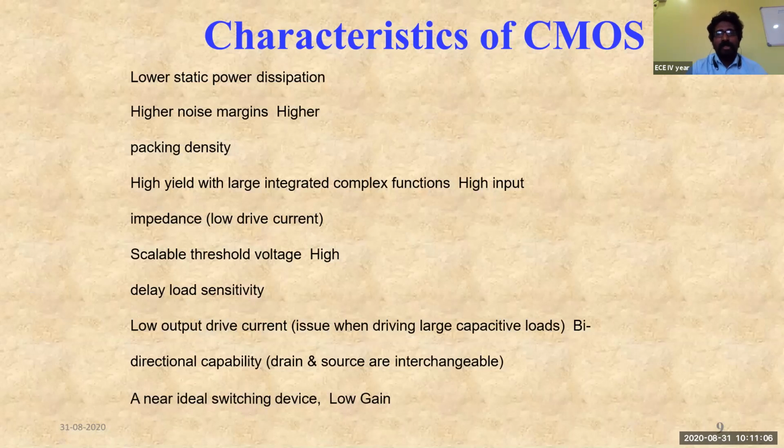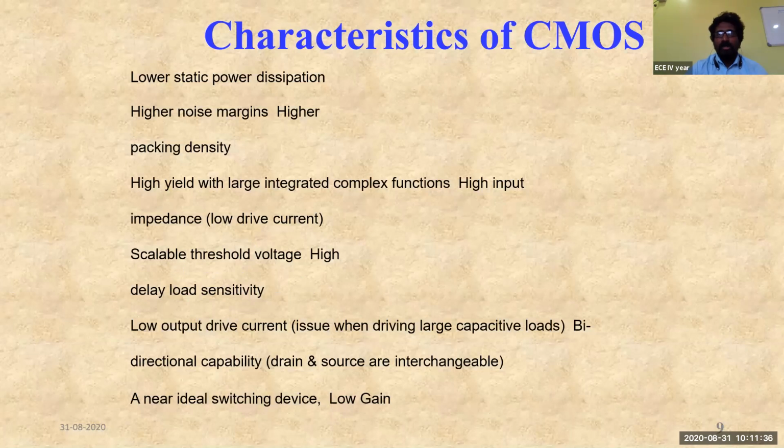So the CMOS technology has got very high yield with the large integrated complex functions, and it has got high input impedances, and then coming to the scalable threshold voltage. This is another major advantage of the CMOS technology. We can easily scale the threshold voltage. Now what is meant by threshold voltage here? Threshold voltage is nothing else but the minimum amount of voltage which is required by any of the transistors in order to turn on the transistors.